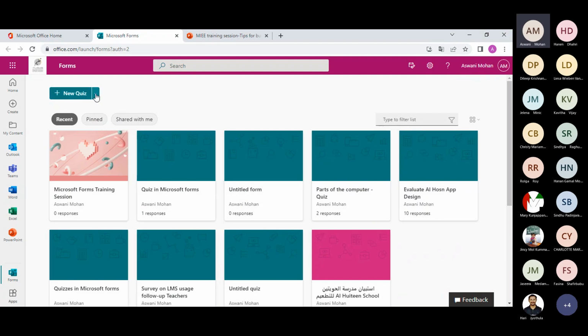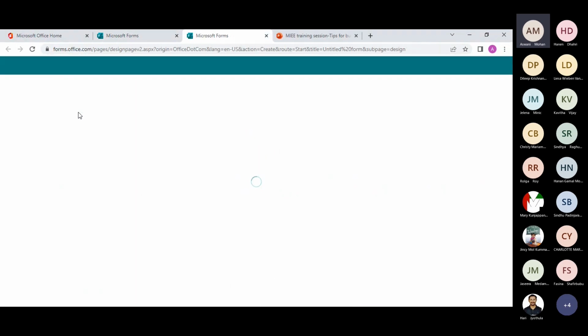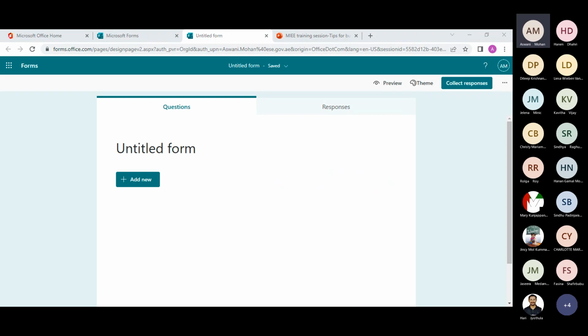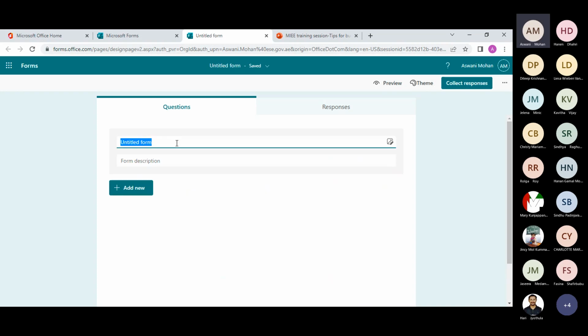As we discussed earlier, in Office 365 you can create forms and quizzes. We'll begin with forms and then we will move on to the quiz. So I'm going to create a new form, and I will add the title.